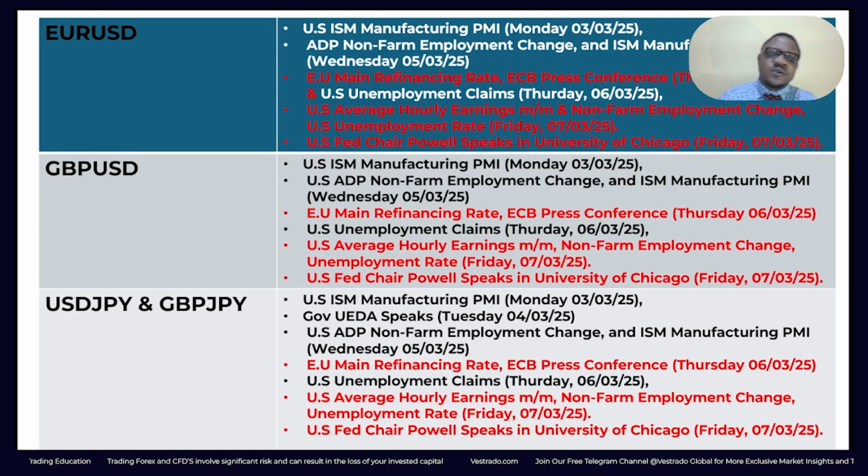So for the euro: US ISM manufacturing, the ADP non-farm employment change on Wednesday, the EU main refinancing rate, and the ECB press conference. This is the main event for this week because we expect the EU to cut rates further. Look out for that. We're also looking at the US average hourly earnings and the non-farm employment change on Friday. And finally, in the course of the week, the US Fed chair is set to speak at the University of Chicago on Friday. These events will influence the markets.